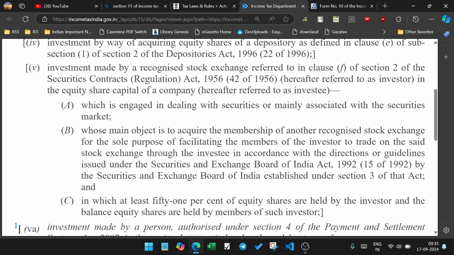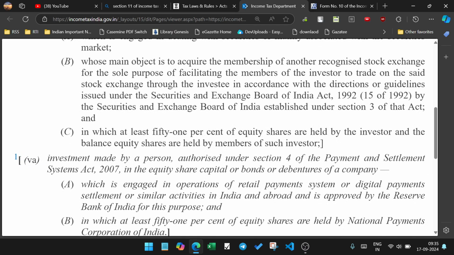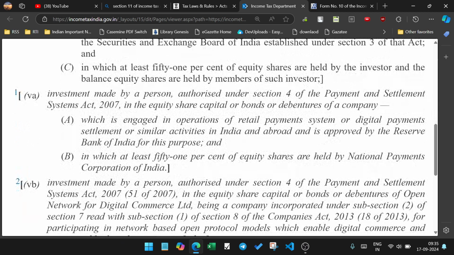The investment made by the recognized stock exchange, Section 2 Clause F of the Securities Contracts Regulation Act of 1956. Afterwards, it is equity share capital of the company, which is engaged in dealing with securities, whose main objective is to acquire the membership of another electronic stock exchange for the sole purpose of facilitating the members, the investors and traders, to invest in accordance with the Securities Exchange Board of India Act of 1992, or by the security exchange bill of Section 3 of the Act.